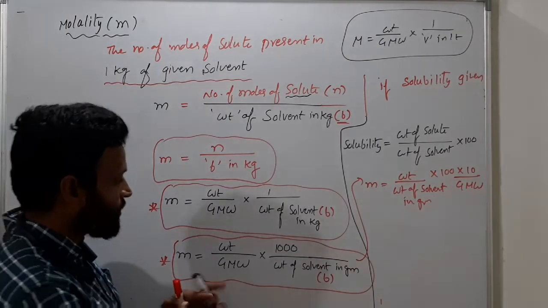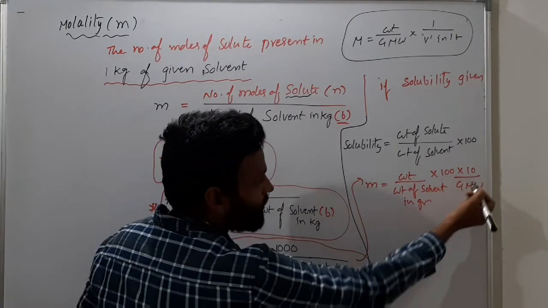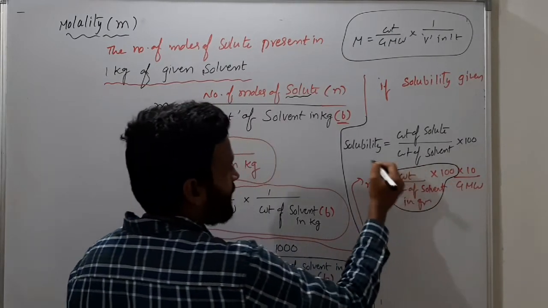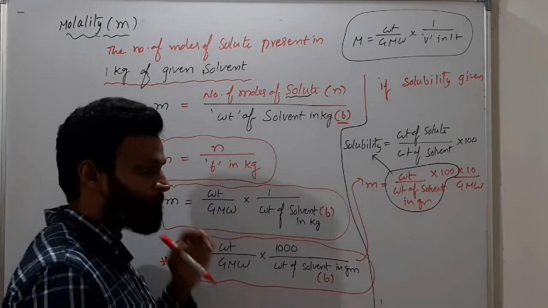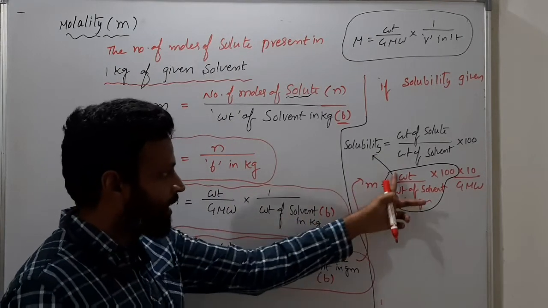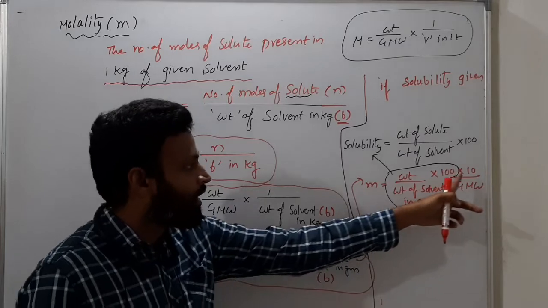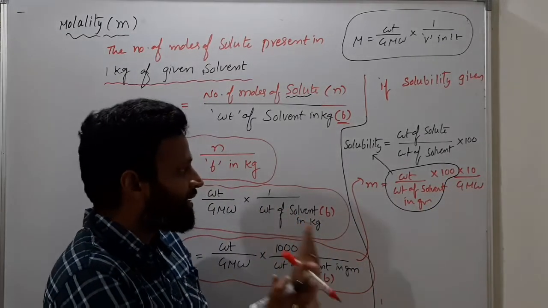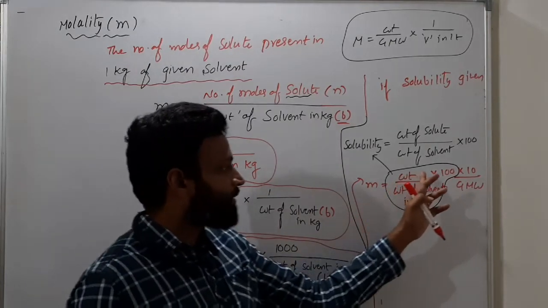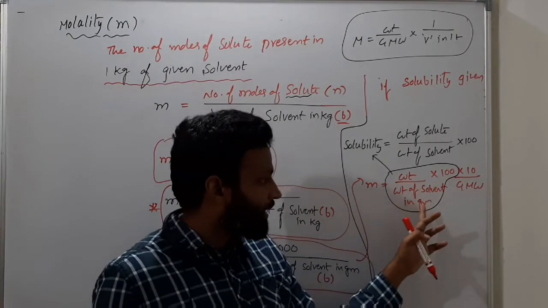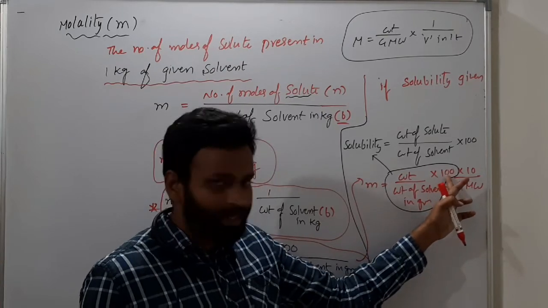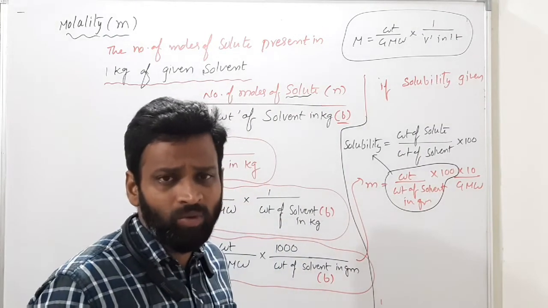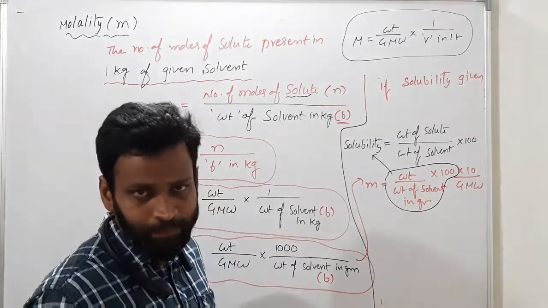So understanding now. So 1000 I wrote as 100 into 10. So this entire term will now be solubility or not? This is the molality formula, weight by gram molecular weight into 1000 by weight of solvent in grams. Just for understanding, I wrote it like this. The same we did for percentage weight by volume given, like that for molarity.